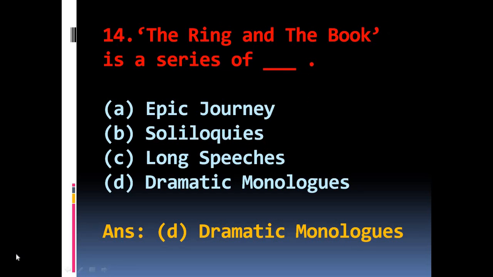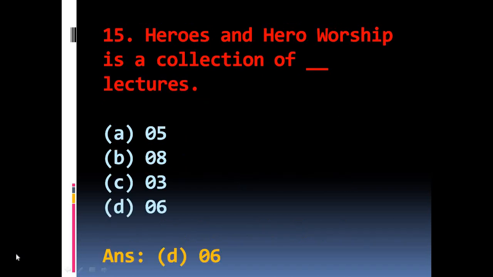Question number 14. The Ring and the Book is a series of, the options are A epic journey, B soliloquies, C long speeches, D dramatic monologues. The right answer is D dramatic monologues. Question number 15. Heroes and Hero Worship is a collection of how many lectures? The options are A 5, B 8, C 3, D 6. The right answer is D 6.